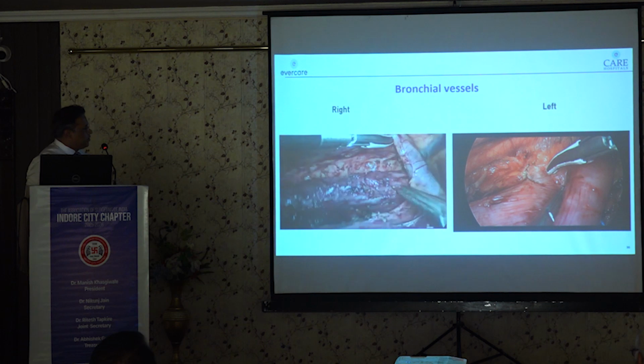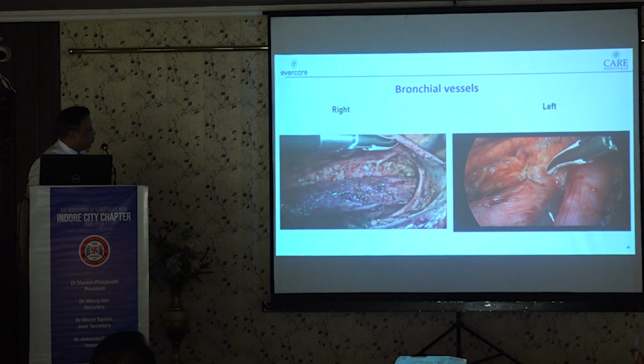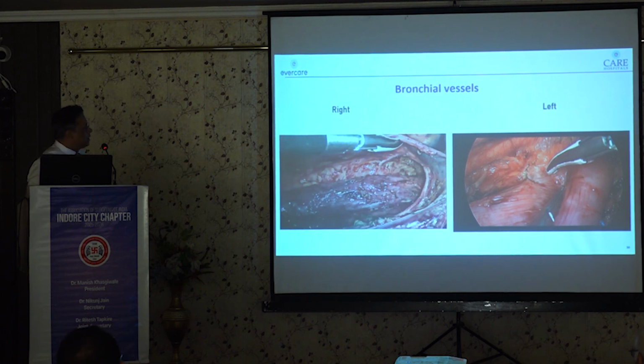Now the other thing which will possibly reduce the post-operative pulmonary complications is identification and safeguarding of bronchial vessels. The anatomy here is important. Generally, the right bronchial vessel will run immediately anterior to the azygos vein. That is anatomically anterior. Here we can see it posterior. So it will come from aorta. It's a direct branch from aorta. It will come, involve the circumference of the azygos vein and then supply the right main bronchus.